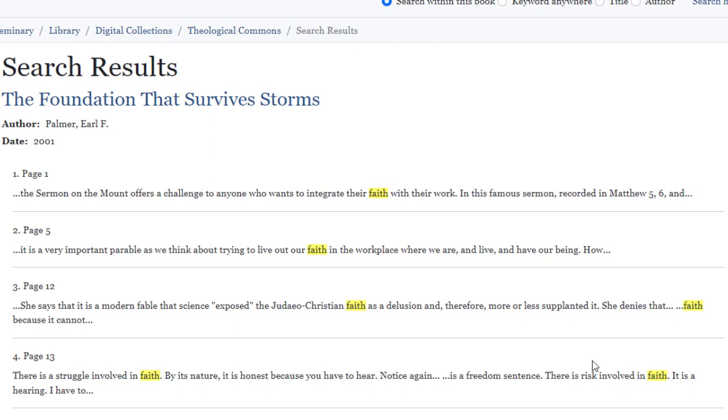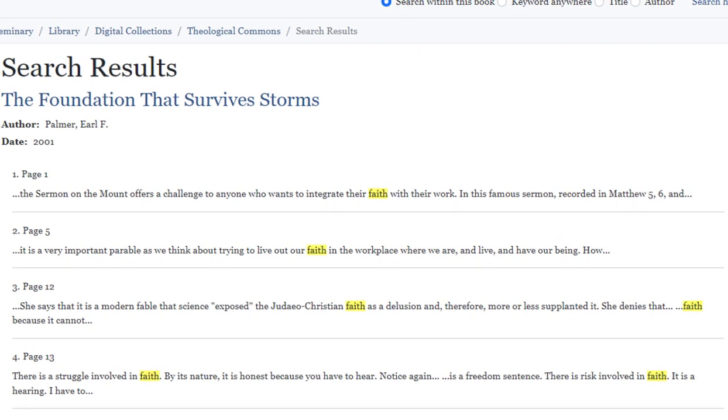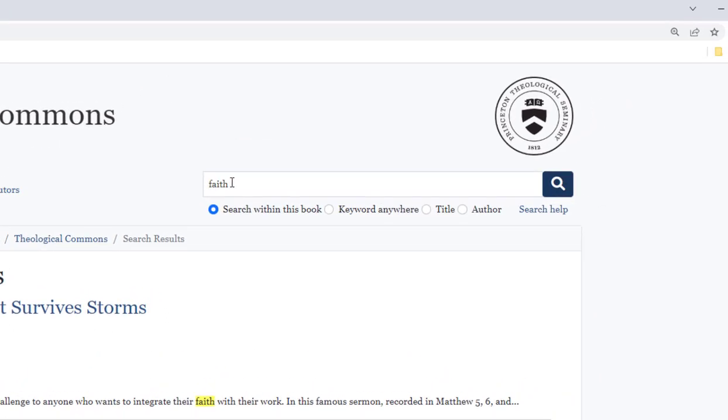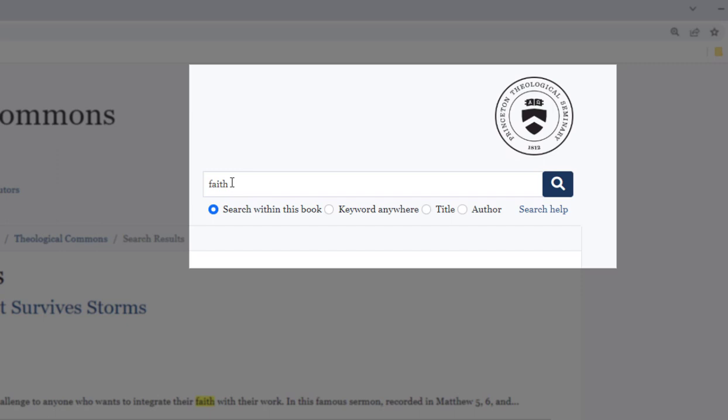Note that in addition to over 1,700 audio and video recordings, unpublished writings, and journal articles, the Earl Palmer Collection also includes about 36 books and book chapters. With Earl's permission, these publications are included here in their entirety. For these items, it's particularly useful to be able to search within the complete text of that particular publication. When viewing the details of a given item, select Search within this book and enter one or more words in the search box.